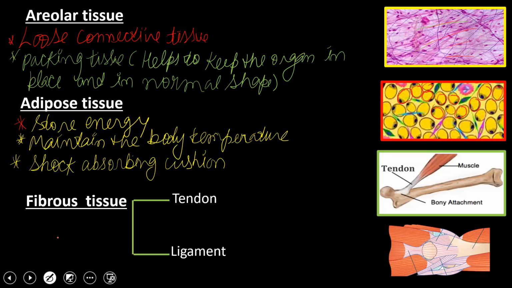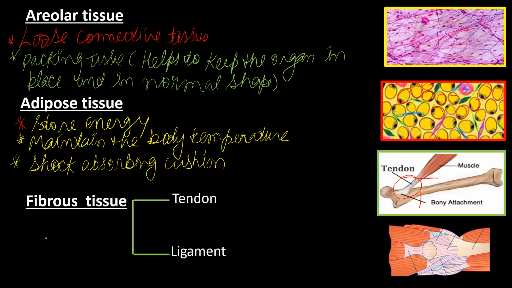Now, if we talk about the fibrous tissue, they are tendon and ligament. As you can see, these are the muscles and these are the bones. Your bone and muscles are attached with a special tissue that is called tendon.